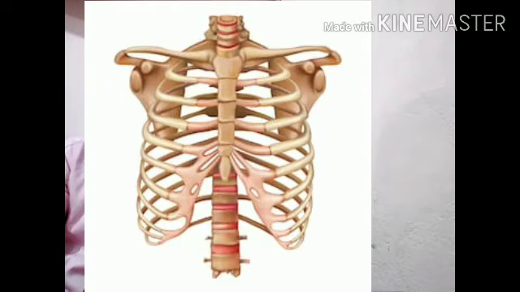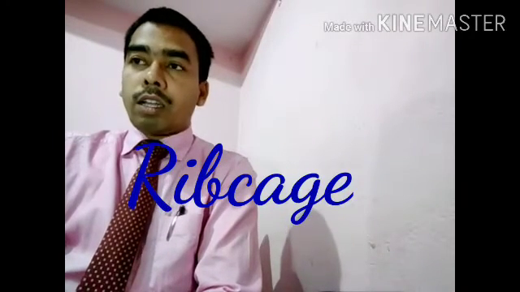The rib cage consists of 12 pairs of ribs found on our chest side, and it protects so many soft organs such as the lungs. The heart is also found under the rib cage. So the rib cage is made of bones and protects the internal organs found under it.